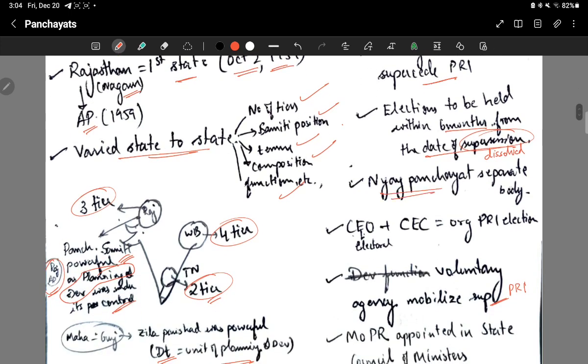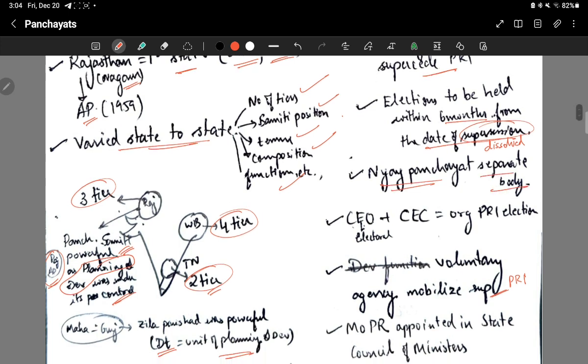Then Nyaya Panchayat has to be established as a separate body. Then the Chief Electoral Officer, in consultation with the Chief Election Commission, should organize Panchayati elections.